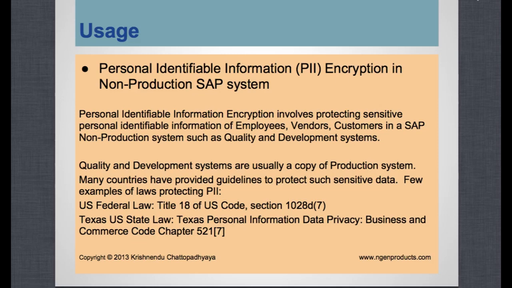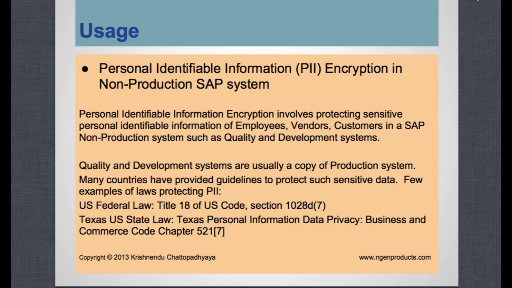The PII or personal identifiable information encryption involves protecting sensitive PII data of employee master, vendor master, customer master and any other sensitive information in a SAP QA and dev system.